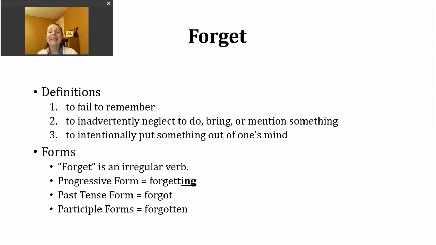Forget is an irregular verb. To make the progressive tense, I need to add a second T because this verb ends with a consonant, vowel, consonant, before I add ing. So you can see there I've added a second T and then the ing to make forgetting. The past tense form of this verb is pronounced forgot. We change the E to an O. And then the participle form of this verb is forgotten.